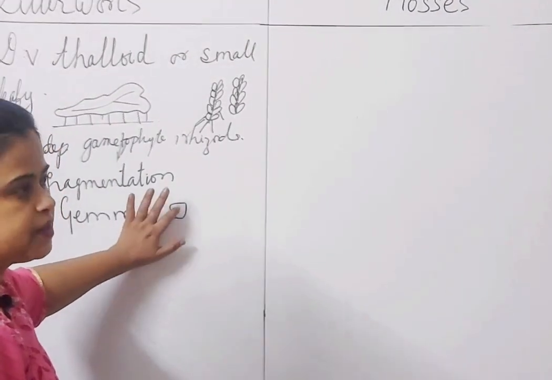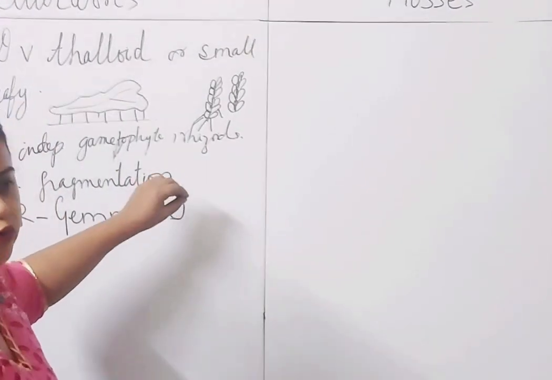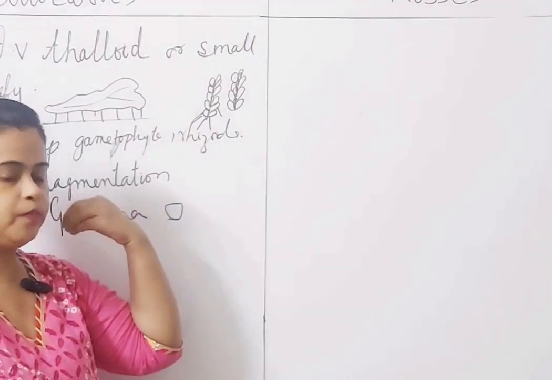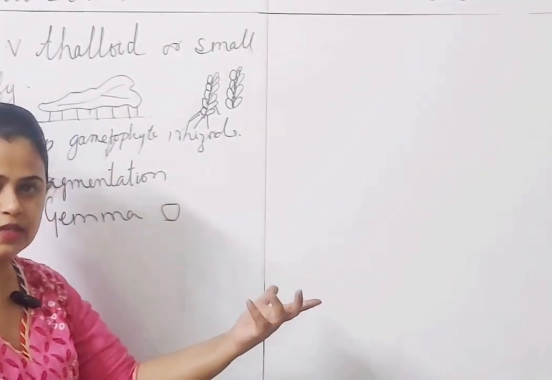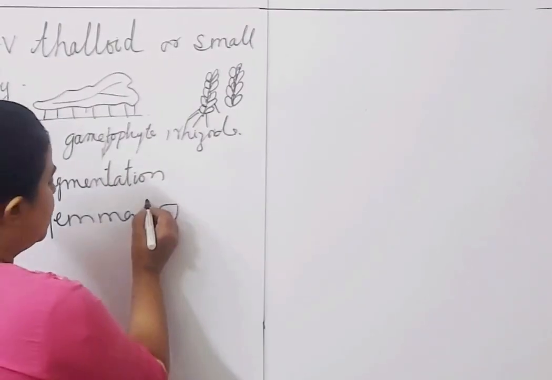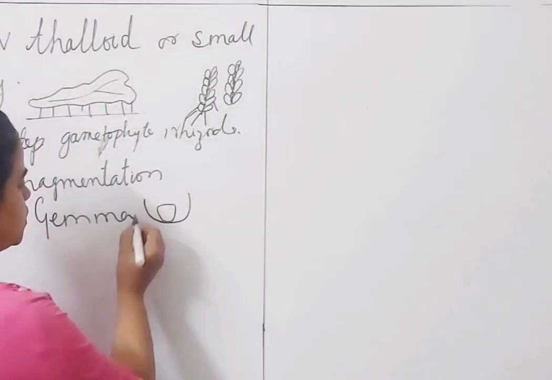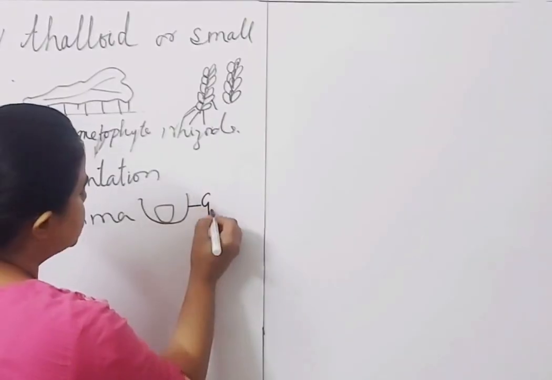These are small green independent structures. Small green independent means what? They have chlorophyll. Green क्यों है? Chlorophyll है. Independent. So chlorophyll है तो अपना खाना खुद बना सकते हैं. And they are borne on special cup-like structures which are called gemma cups.